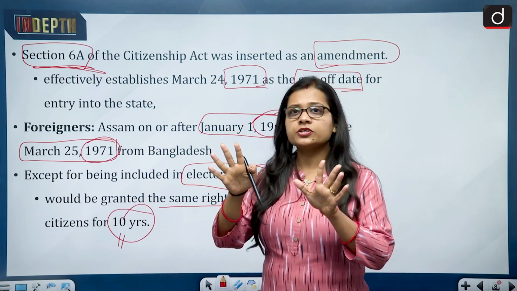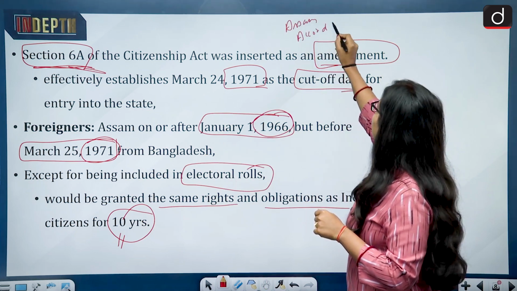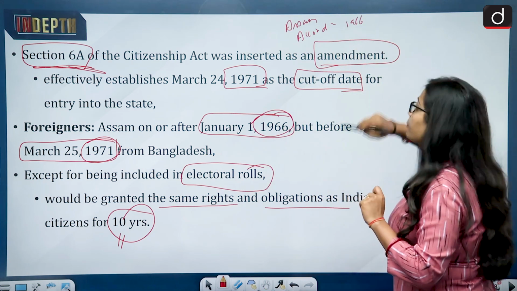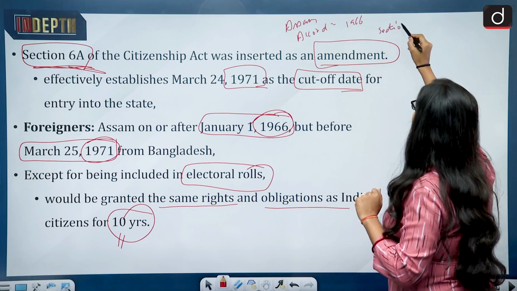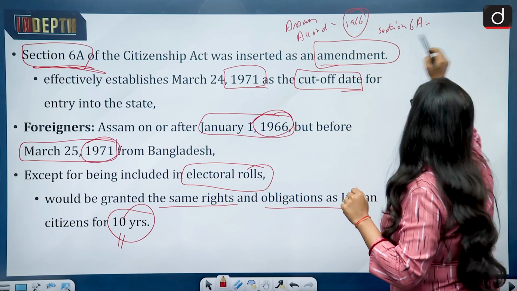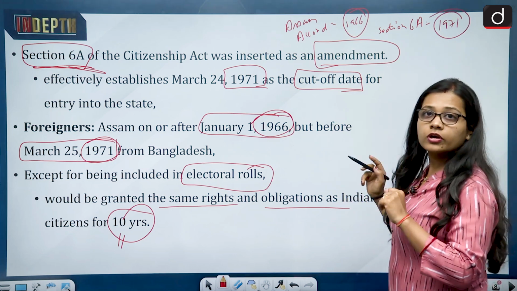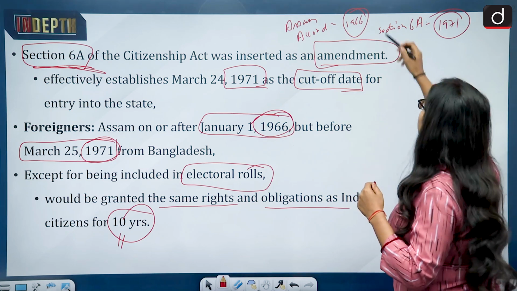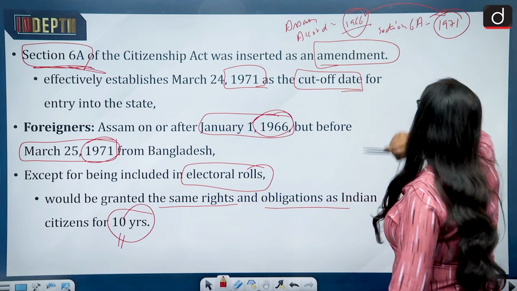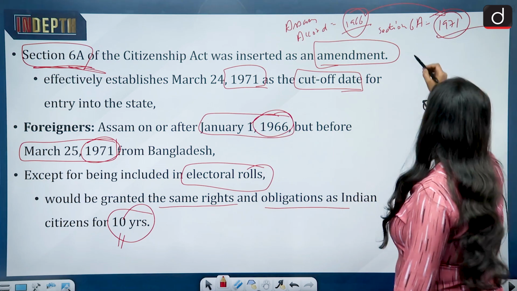So I hope you will be getting the picture correct. See, first there was the Assam Accord, and in the Assam Accord the cutoff date was 1966. Then came an amendment which included section 6A, and section 6A increased the cutoff date from 1966 to 1971. So this 5-year gap, this change of date, is what has been challenged.